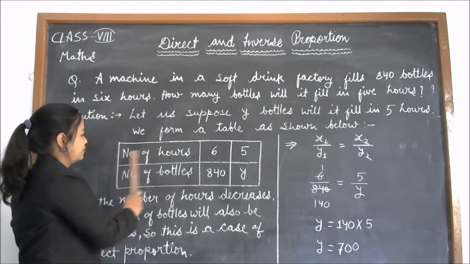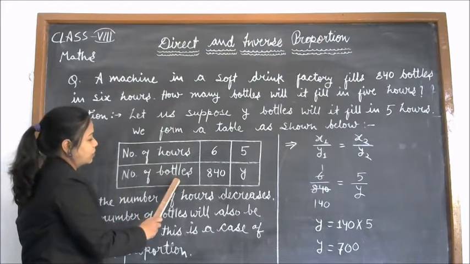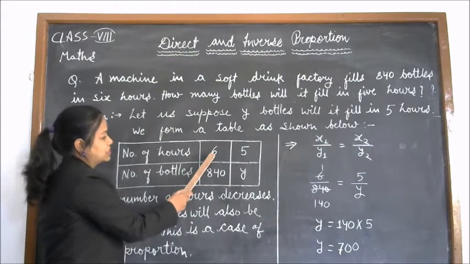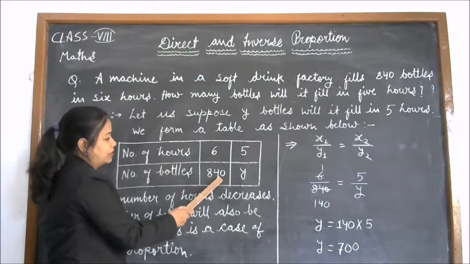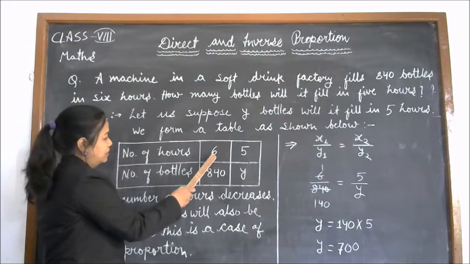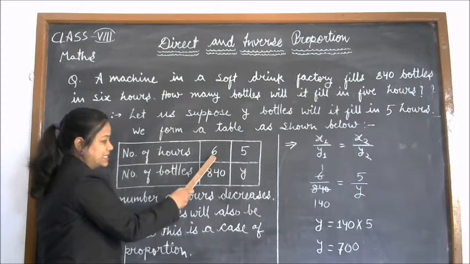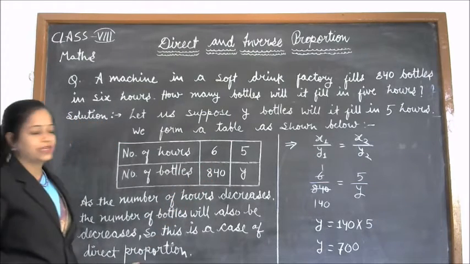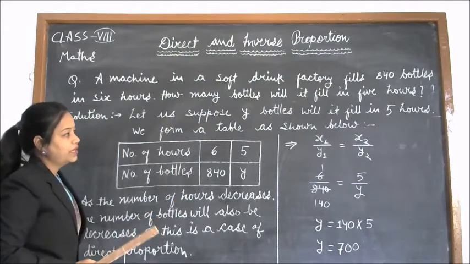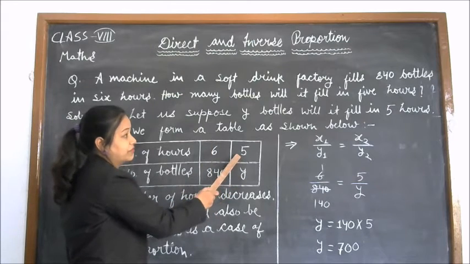In the first row we have to write number of hours, and in the second row we have to write number of bottles. In the question it is given that the machine will fill 840 bottles in 6 hours. So in the hours column we have to write 6, and in the bottles column we have to write 840. And they have asked how many bottles will the machine fill in 5 hours.